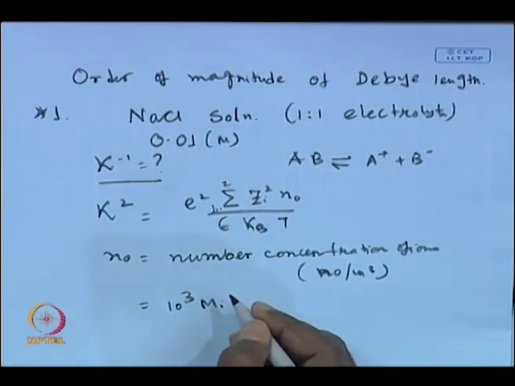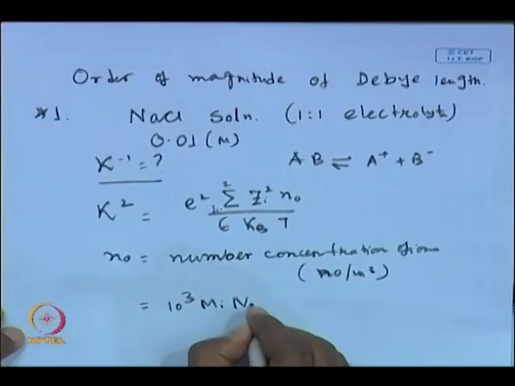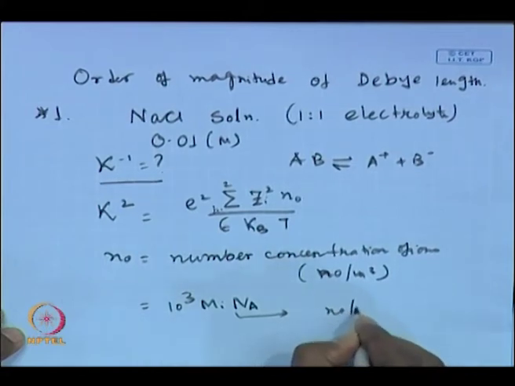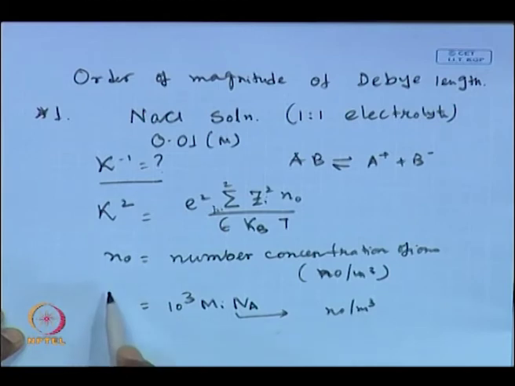Now, in 1 gram mole there will be Avogadro number of species present. So, it should be multiplied by the Avogadro number. So, this has a unit of number per unit meter cube. So, this is the conversion. If you would like to calculate the number concentration, you multiply molar concentration by Avogadro number multiplied by 1000. So, that the number concentration will be in the unit of number per unit meter cube. If you do not multiply by 1000, it becomes number per unit liter. Okay.